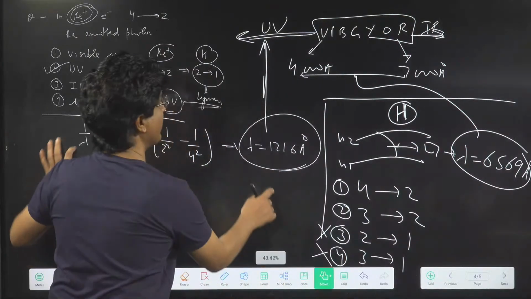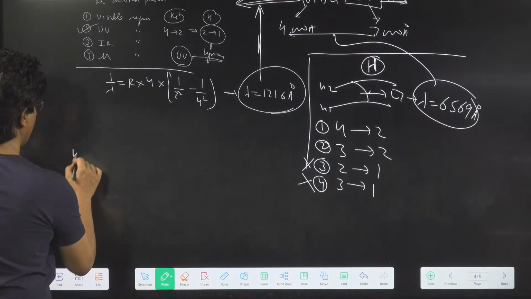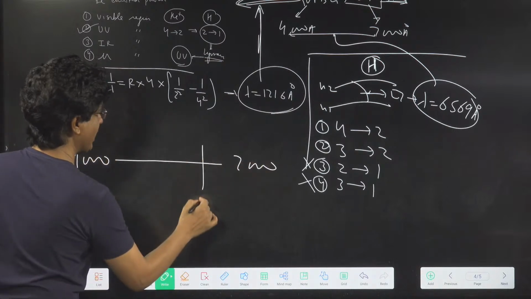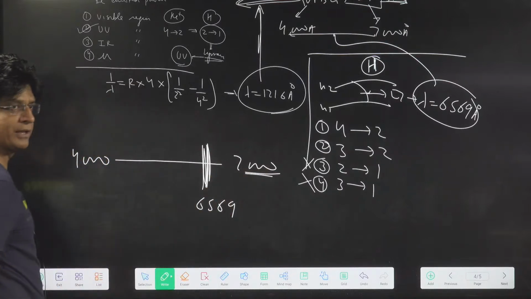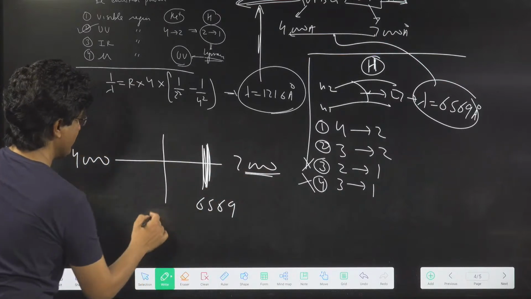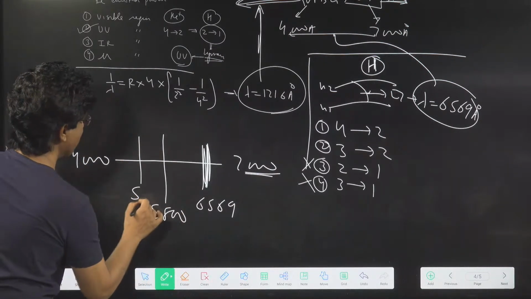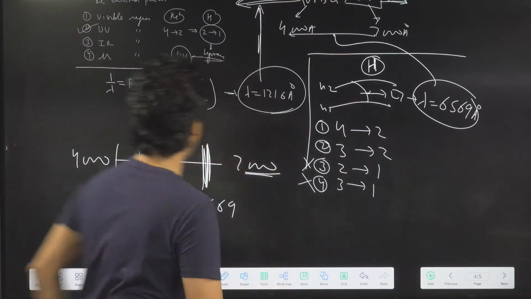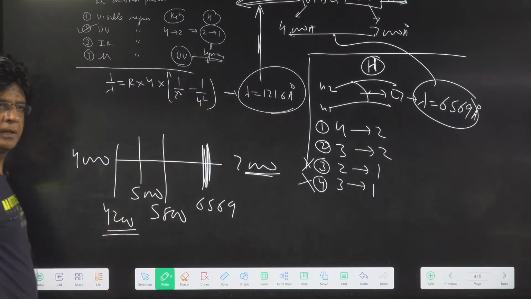But if you are a little bit careful, you will see that between 4,000 to 7,000, 6,569 is very close to 7,000. Out here there will be something like 5800, then maybe 5,000, and the fourth line, I told you there are 4 visible lines, will be maybe 4,200.